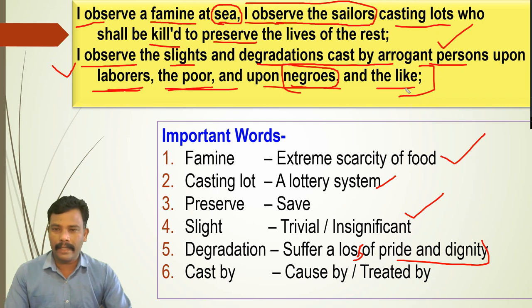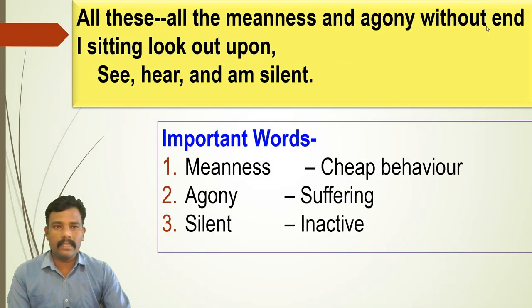So others are there also. All these are the important words, so you need to understand. The poet is focusing on different aspects of the society. Now the next one, this is the last part. All the meanness and agony without end, I sitting look out upon, see, hear, and am silent.